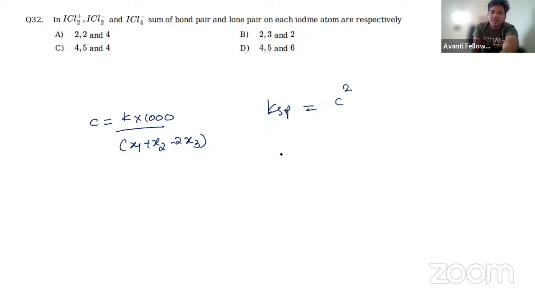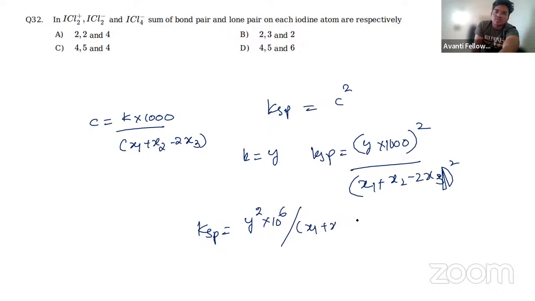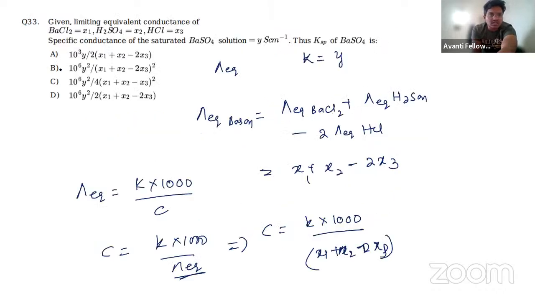K is equal to Y, so KSP will become Y into 1000 whole square divided by X1 plus X2 minus 2X3 whole square. So KSP will become Y square into 10 to the power of 6 divided by X1 plus X2 minus 2X3 whole square. So which is the correct answer? B is the correct answer. Very easy question, right?